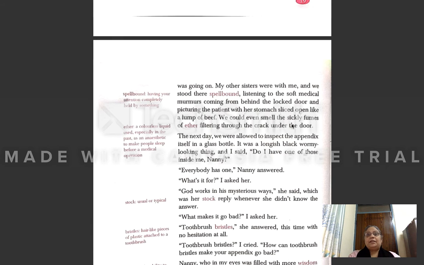At that time, ether was a colorless liquid used for giving to the patient to make the patient sleep during the operation. So they could even smell the sickly fumes of ether coming from the room, that pungent smell. The next day, we were allowed to inspect the appendix itself in a glass bottle. So after the operation, they were allowed to see that appendix which was taken out from his sister's stomach and kept in a bottle. It was a longish, black, wormy looking thing.